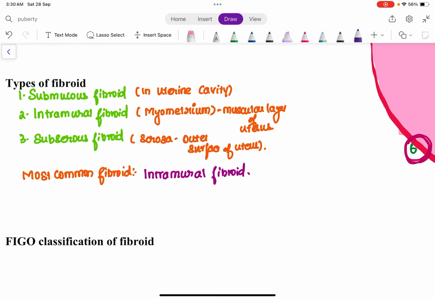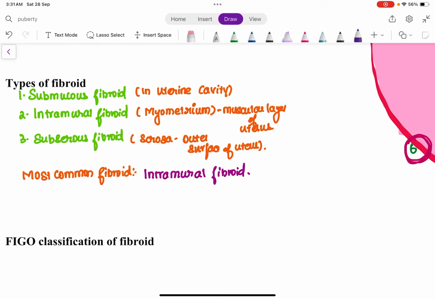Intramural fibroid means inside the muscle. Any fibroid located in the muscular layer of the uterus, that is the myometrium, is called intramural fibroid. Any fibroid located on the outer surface of the uterus, in the serosa, is called subserosal fibroid. So submucous fibroid, intramural fibroid, and subserous fibroid. These are the three most common types of fibroid.